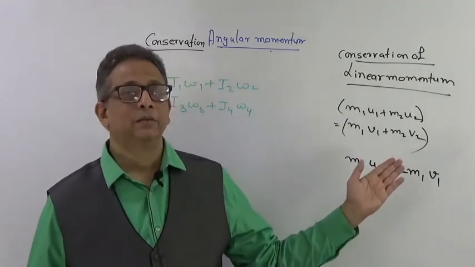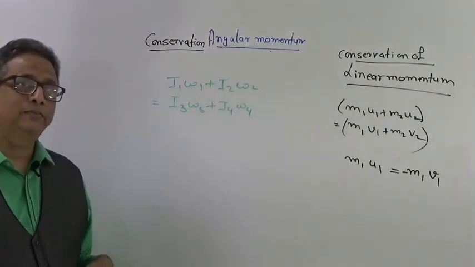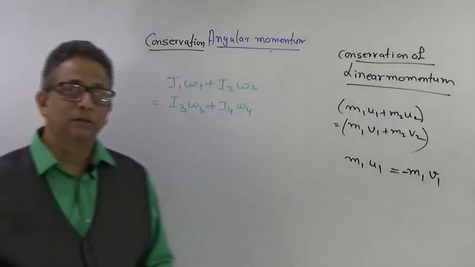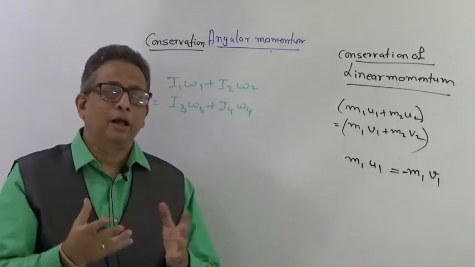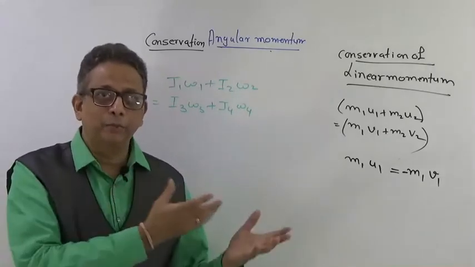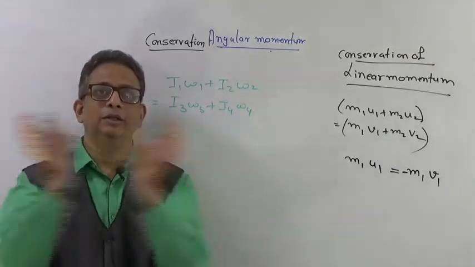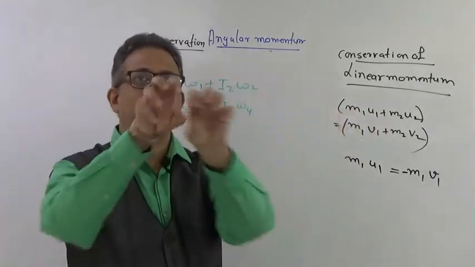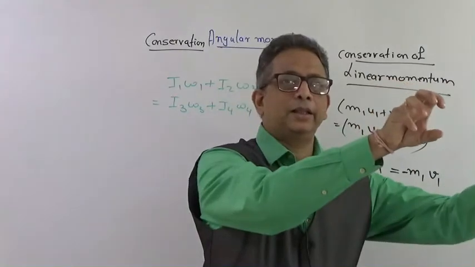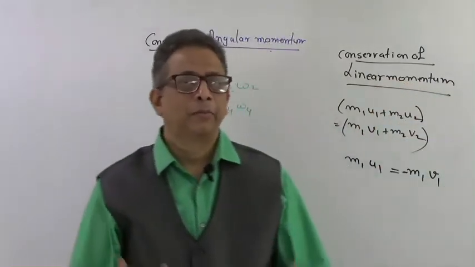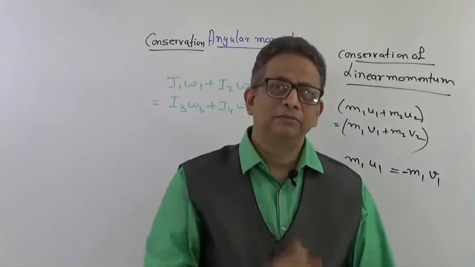In linear momentum. But here in the conservation of angular momentum, it is about the rotation of a body. A body is rotating, now it will collide. What is that collision in angular momentum? I will explain to you, because it is not in linear momentum. Collision is very simple. I can show two balls coming together and they are colliding, or both of them are following and collision takes place and then they go into separation. But in rotational motion, you will just see.